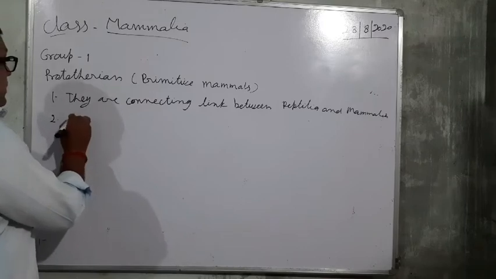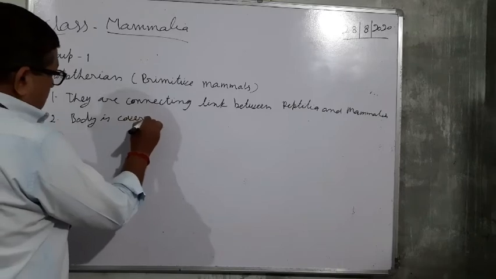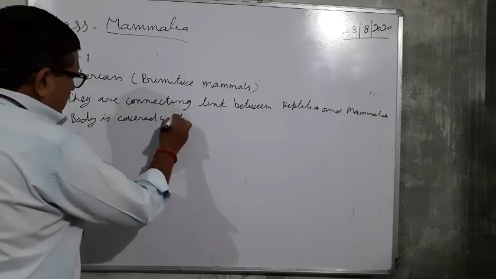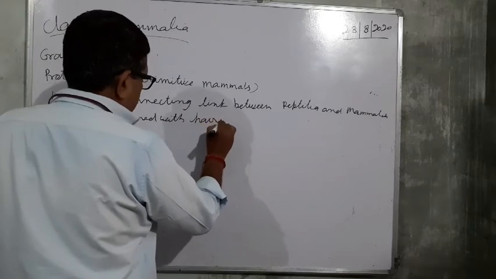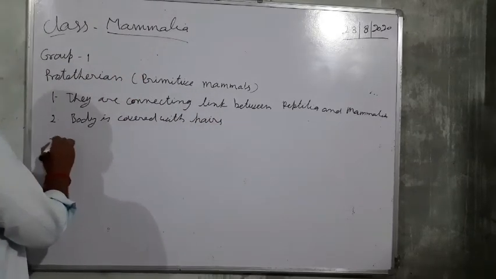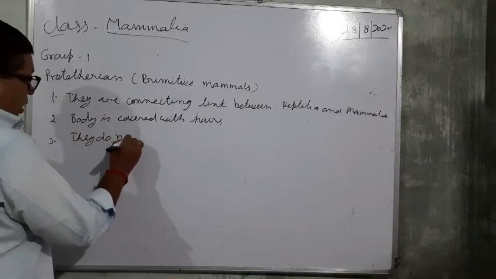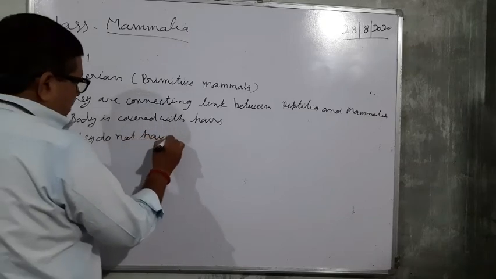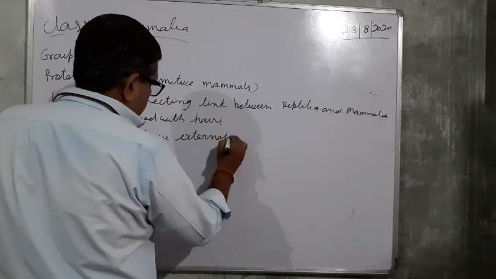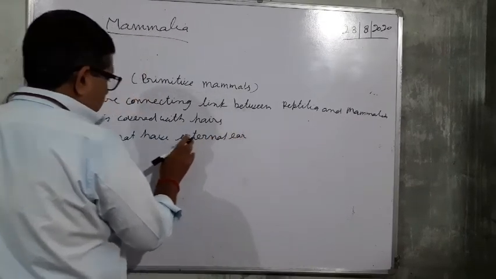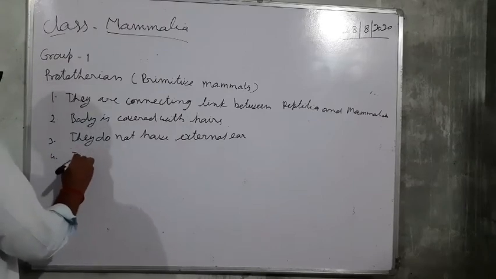Body is covered with hair. They do not have external ear. This is an important feature, which is not found there. They have cloaca.